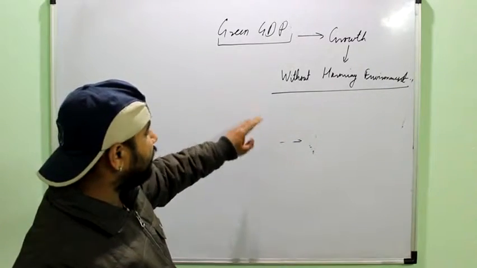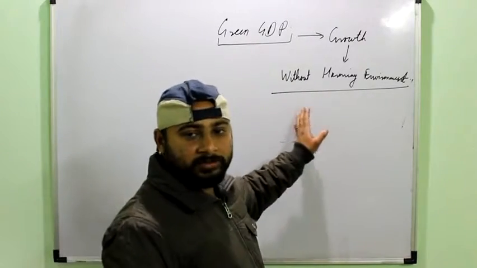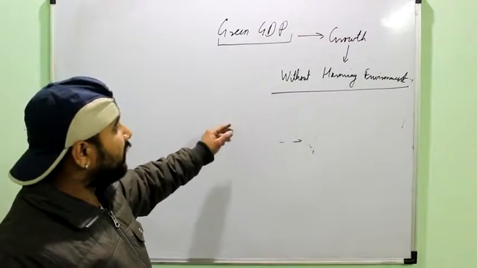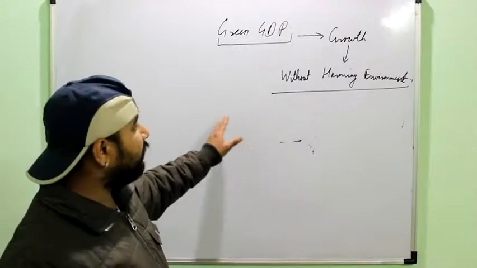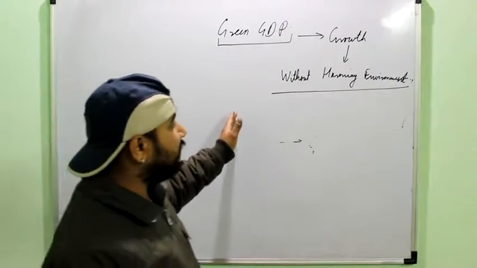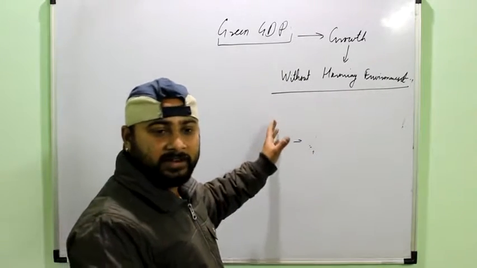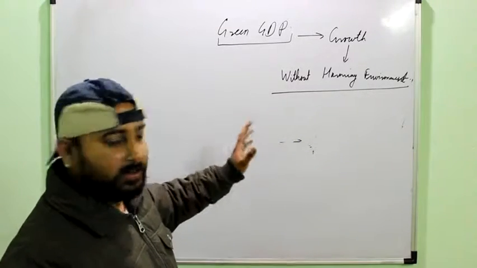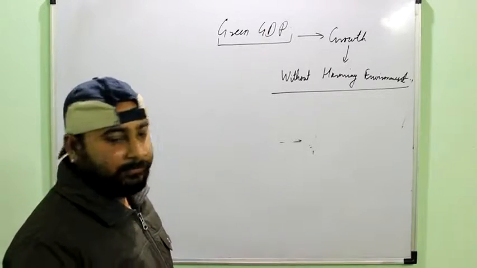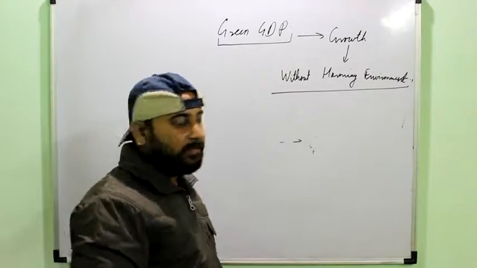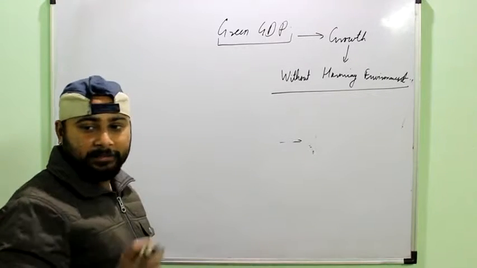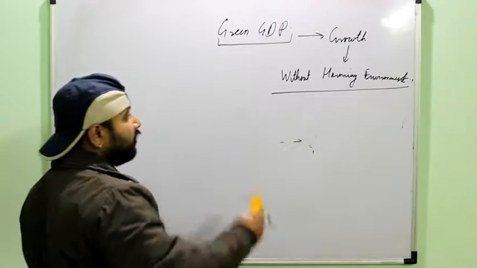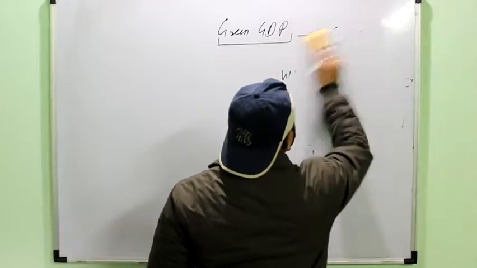For example, you must have come across various government norms regarding the disposal of waste from the factories. They have to put in treatment plants and so on. Similarly, industries which release smoke, or any poisonous gas, have to first filter it, first treat it, and only then can they leave the waste into the environment. This type of concept is known as green GDP, where the GDP growth is without harming the environment and also using the resources in a sustainable manner, meaning not over exploiting the resources.